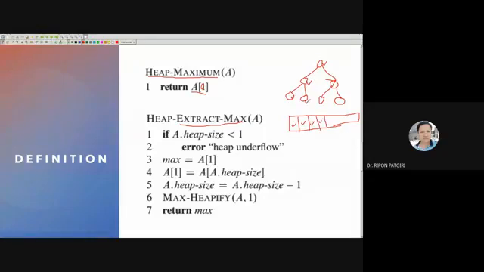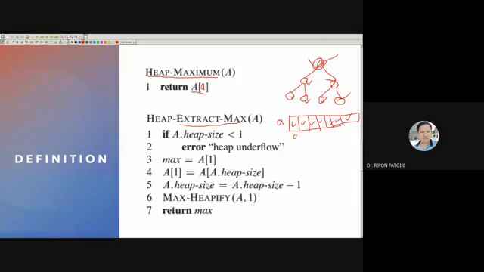This will be placed here, this will be placed here, and this will be placed here. So the maximum, the largest one, will be placed here. That's why this is A. Suppose this is A. This is A of 0. A of 0 is the largest element.